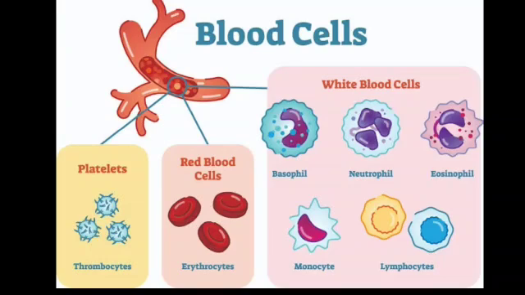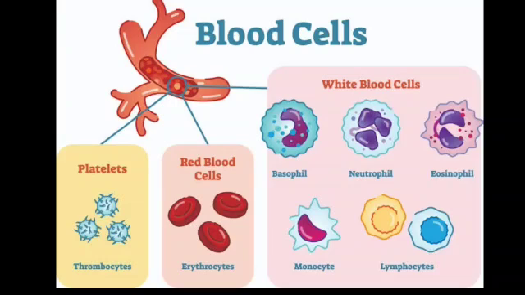They will squeeze through the blood vessel and reach the site of infection. There they will surround the germs and destroy them by digesting them. And they also give out a protein called antibodies. These antibodies act on the foreign bodies or germs and make the germs inactive, or else they kill the germs. So this is how WBCs help in protecting against infection.